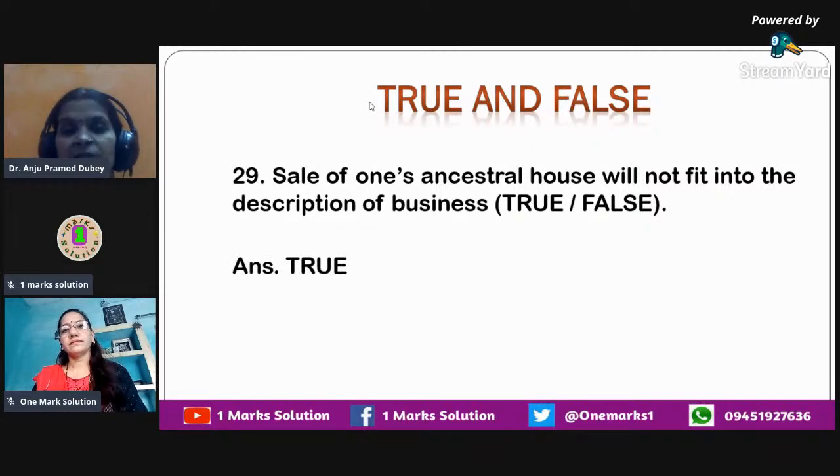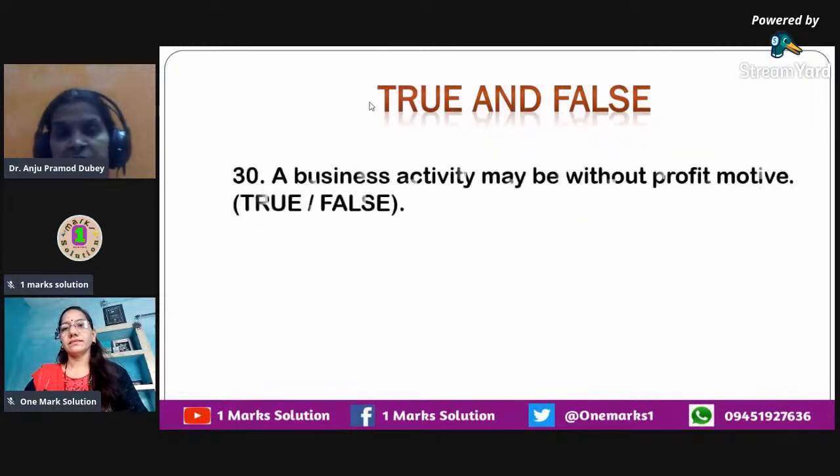You don't sell your ancestral house on a regular basis. It could be once in a lifetime, that's all. Once in a lifetime activities are not business activities. Even if you sell it at a profit, it doesn't matter, but the activities which you do only once or twice are not a part of business. Okay, the next question that you have is, a business activity may be without profit motive. Is this true or false?